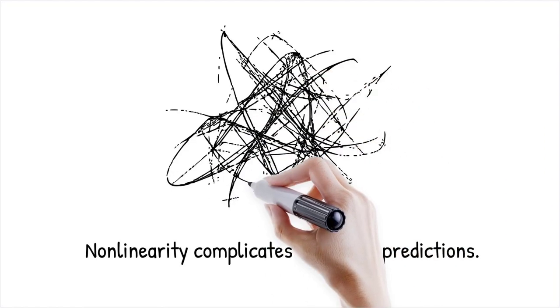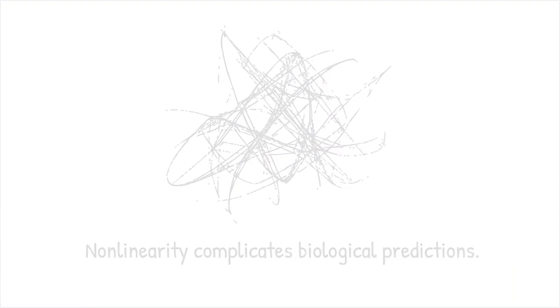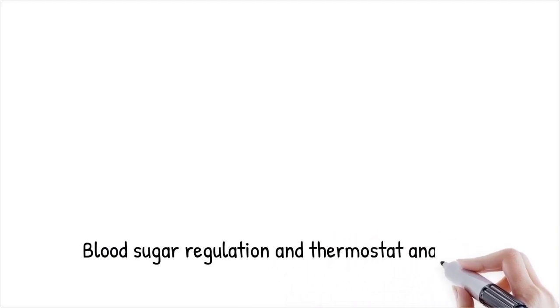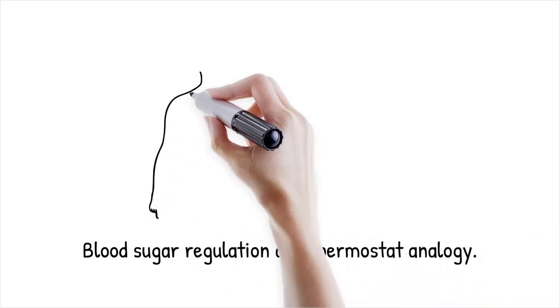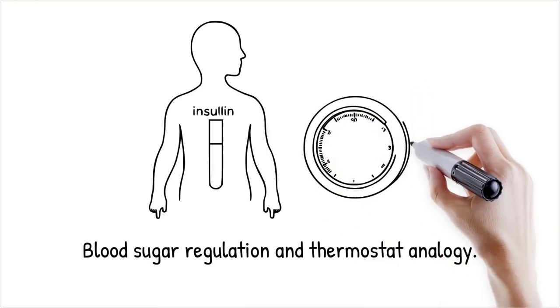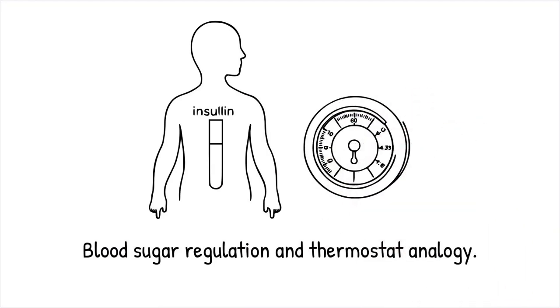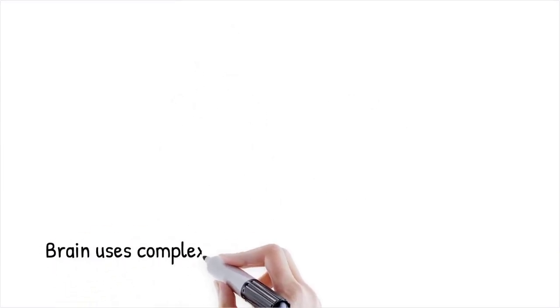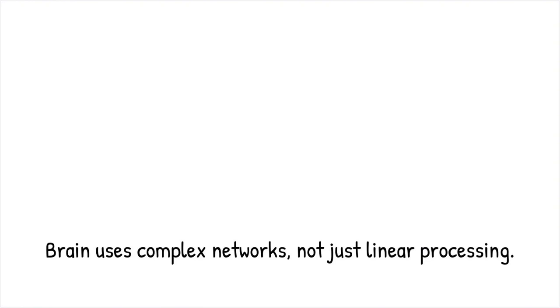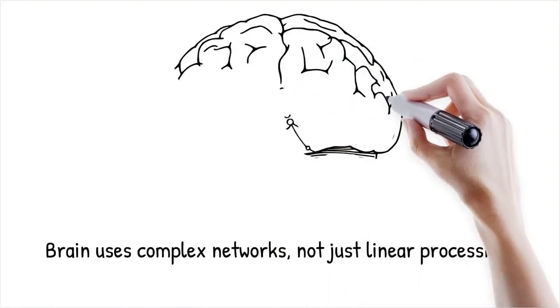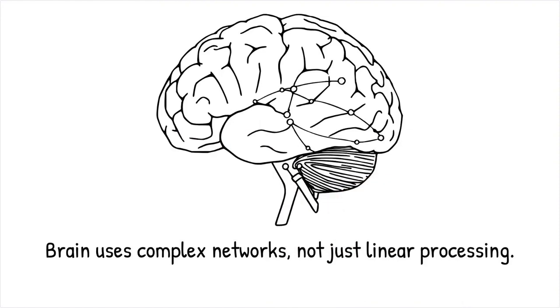The human body, for example, regulates blood sugar through feedback between insulin and glucagon, and disruptions in this loop cause metabolic disorders. A thermostat adjusts temperature based on feedback, but if the system is too sensitive, it may oscillate between extreme hot and cold settings. Early neuroscience research suggested that the brain processes sensory input in a strictly hierarchical, linear fashion, yet later studies showed that the brain's structure includes feedback, cross-connections, and distributed processing, contradicting simple reductionist predictions.